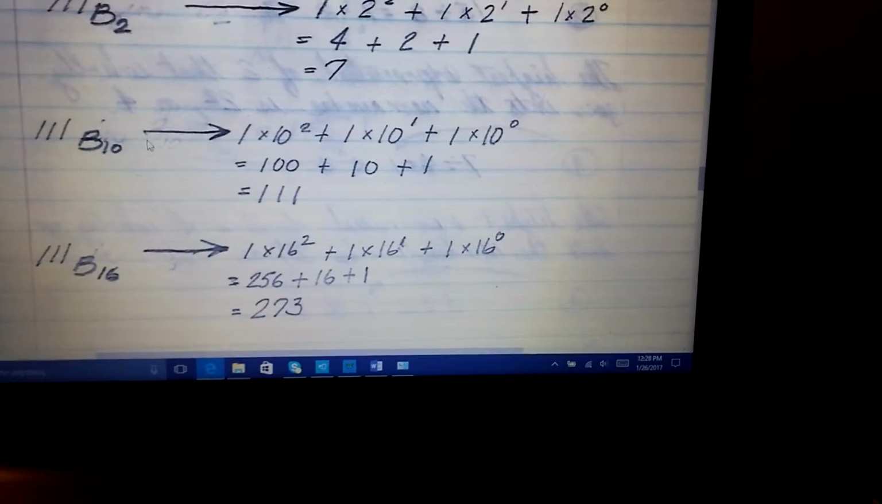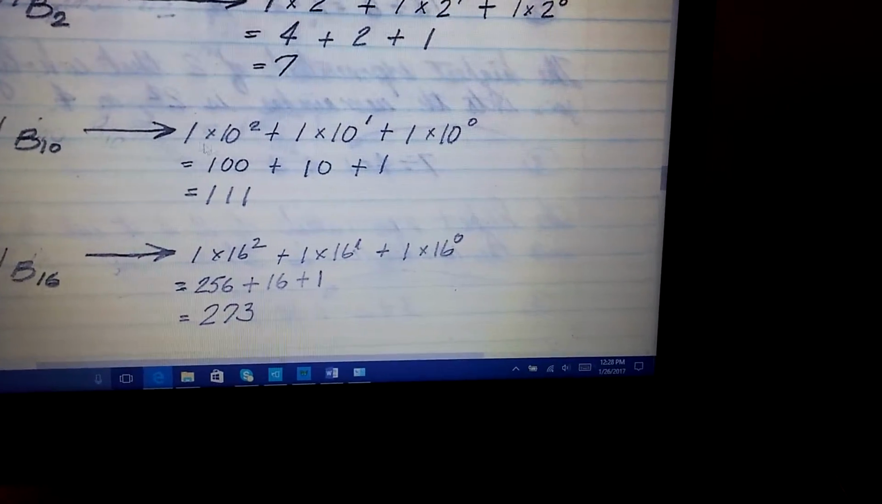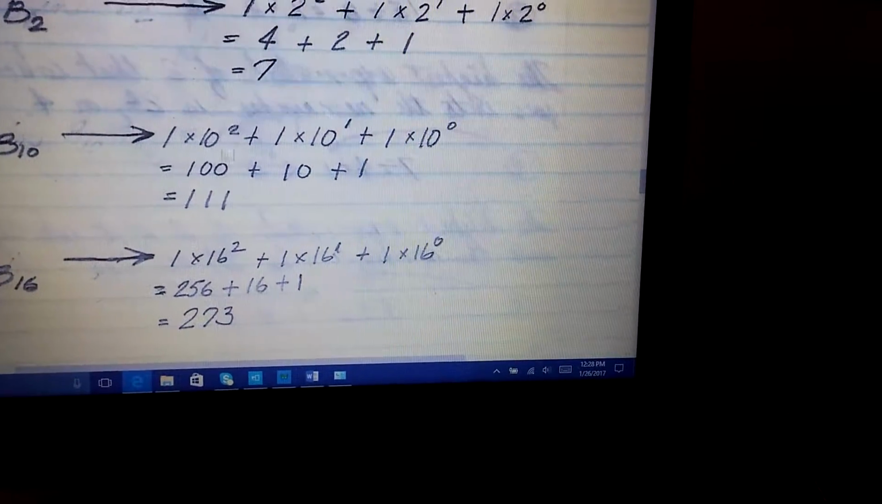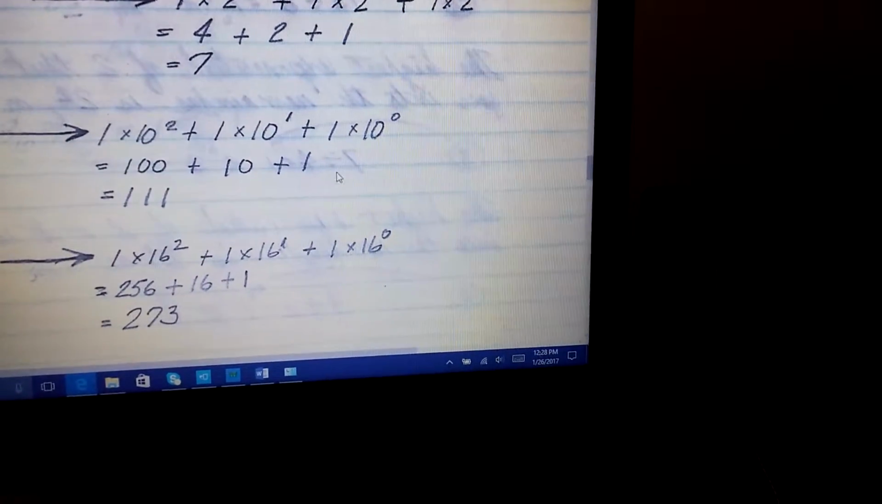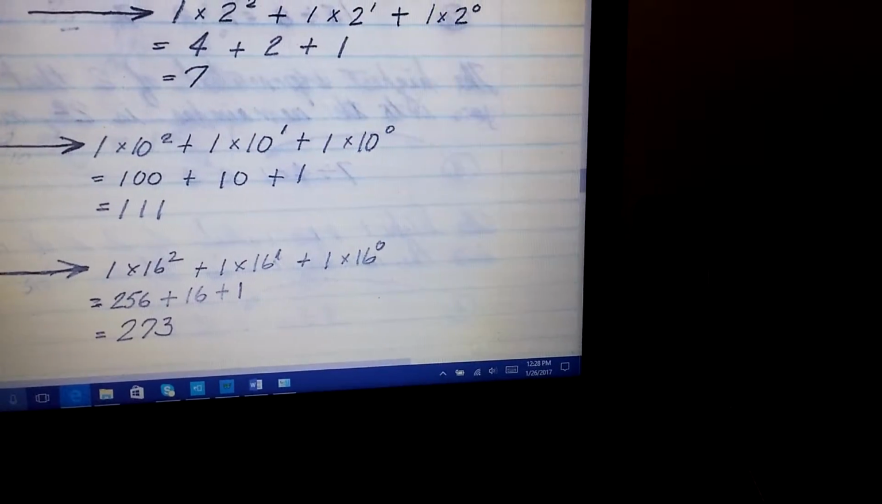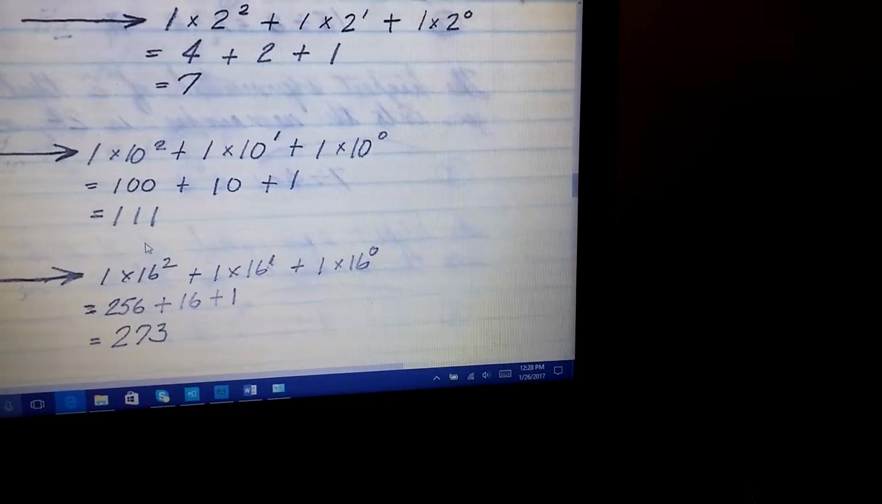111 base 10 here, we've got 1 times 10 squared, so that's 100, plus 1 times 10 to the first, which is 10, plus 1 times 10 to the 0th, which is 1. So it's 100 plus 10 plus 1. And 111 base 10 gives a value of 111.